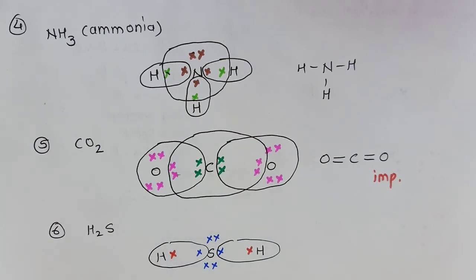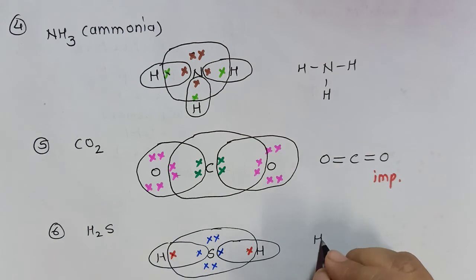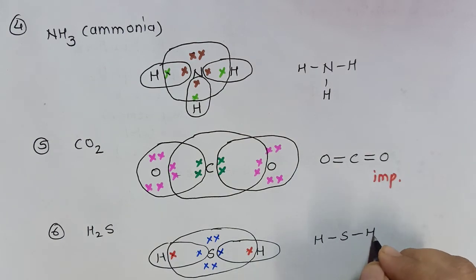How is sulfur going to complete its octet? Its own 6 electrons and 2 electrons more it will share with hydrogen. Bond formation 1, 2. So H2S will have 2 bonds in it.